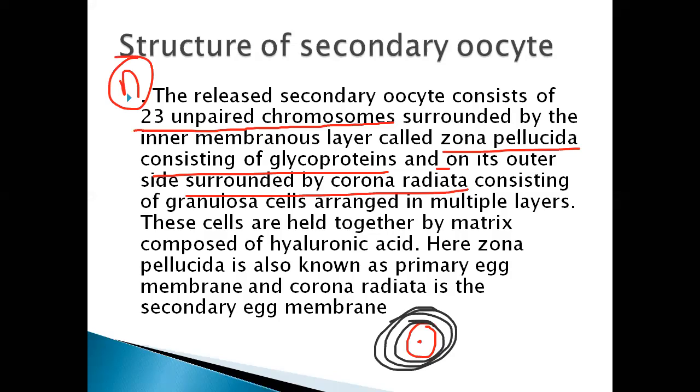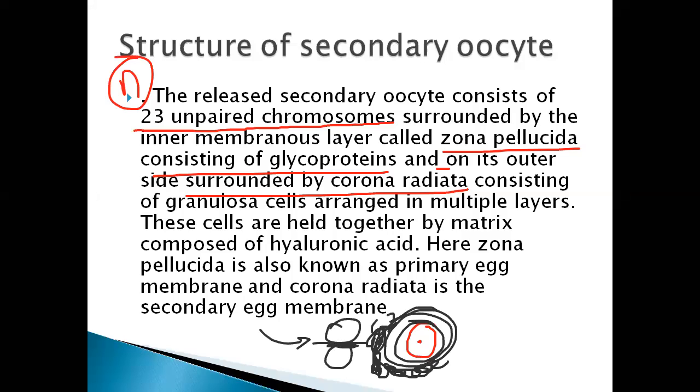These cells are held together by a matrix. The corona radiata contains granulosa cells, arranged in multiple layers, and these cells are held together. One cell is connected to the next by a substance called hyaluronic acid. Remember this substance. We need the hyaluronidase enzyme to break these bonds.